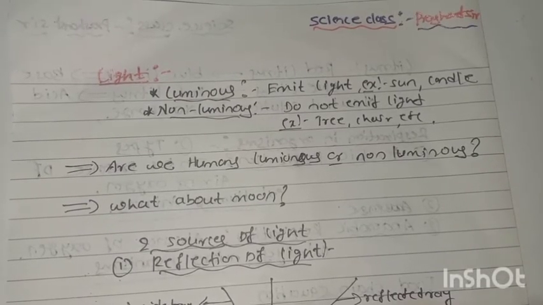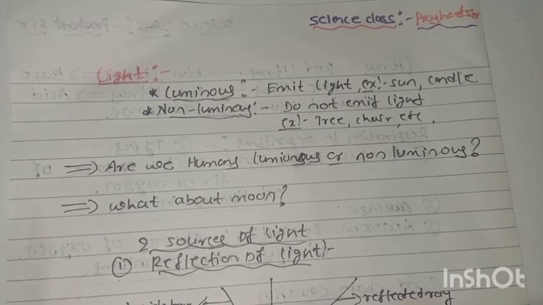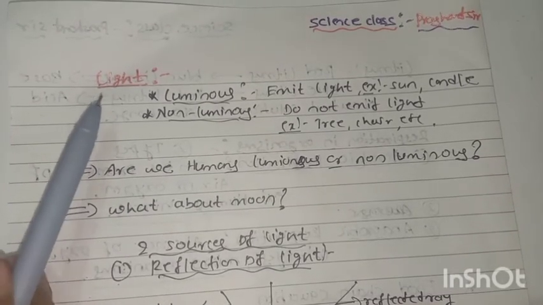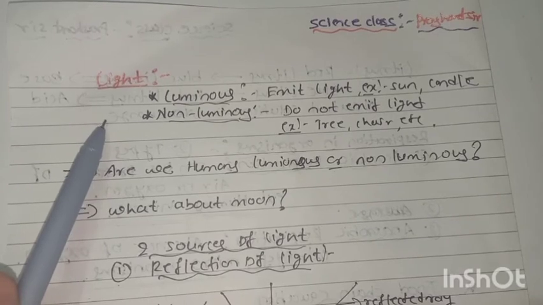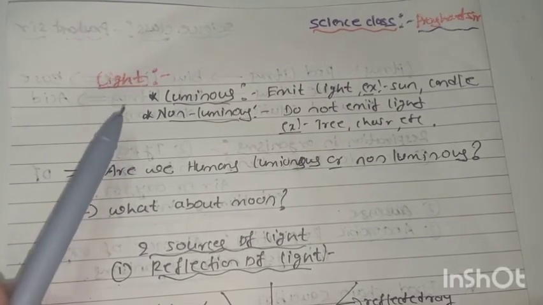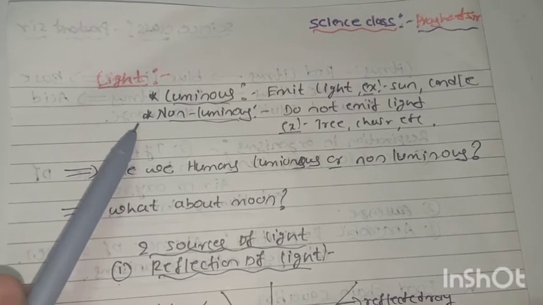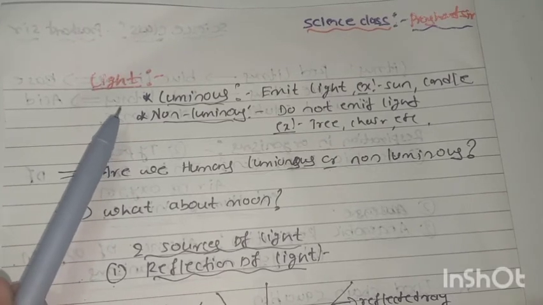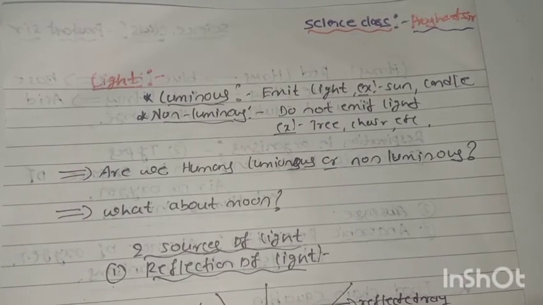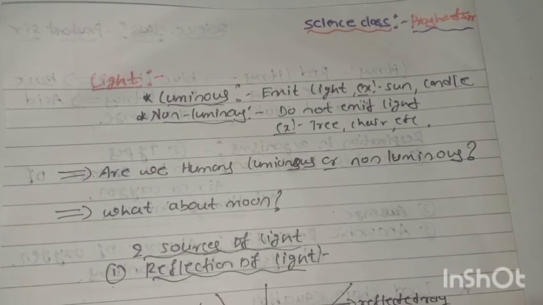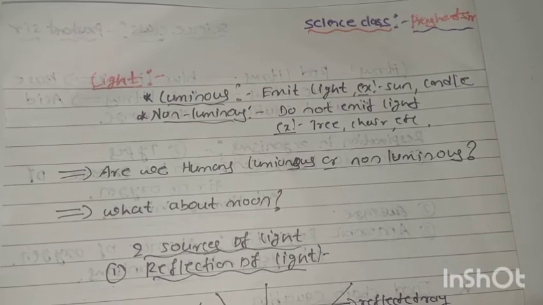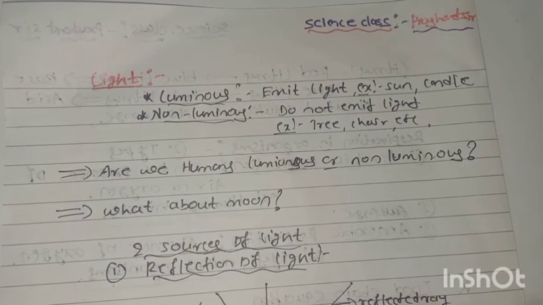Yes. Now the next concept is a very important concept, light, and this chapter is continued in 8th standard also. Listen carefully, students. What is light? Light is a form of energy which helps us to see objects. When light falls on objects, it reflects, and then the reflected light reaches our eyes. Then we see the objects.